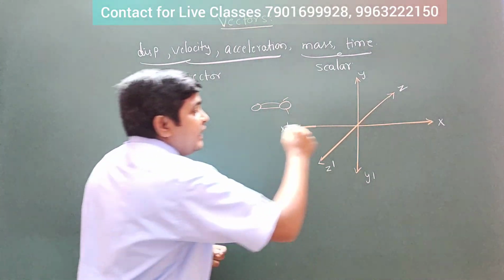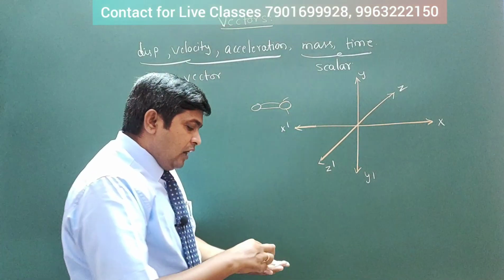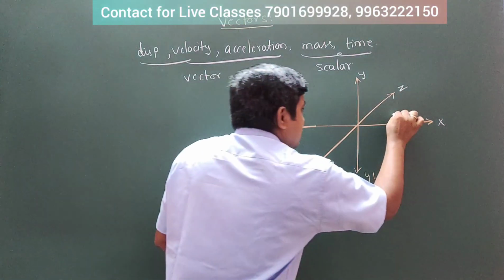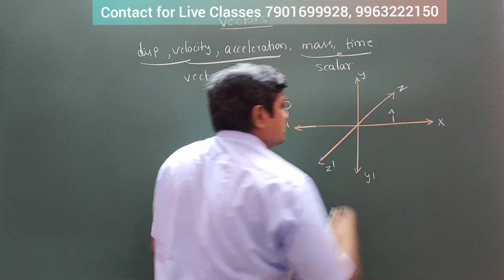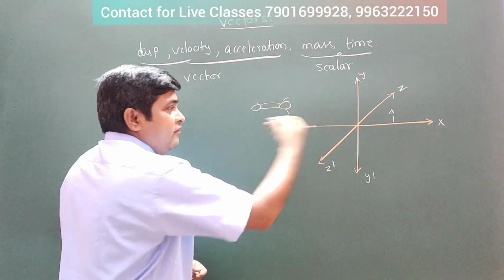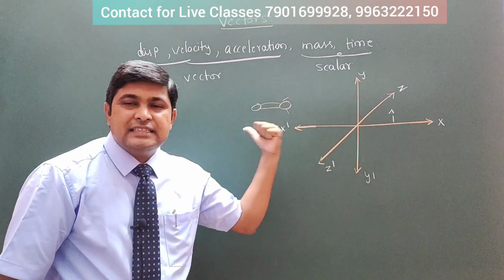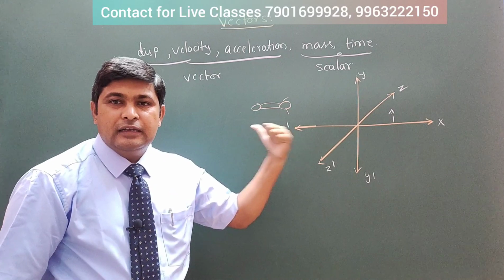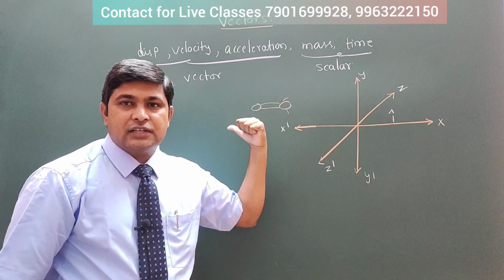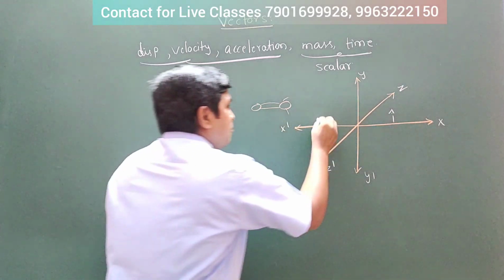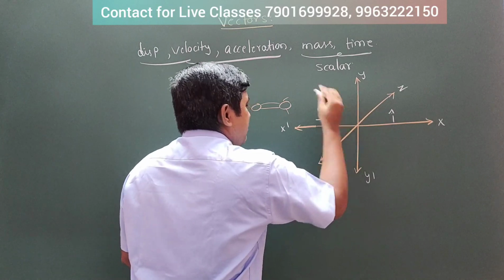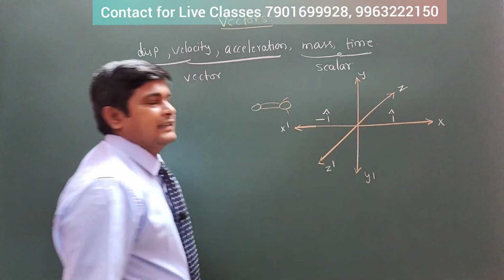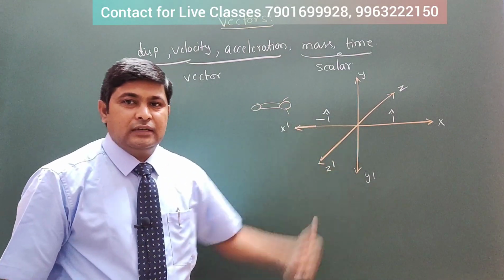If it is moving in the x direction, we are going to give that with i cap. If it is moving in a negative x, meaning opposite to the x direction, the ant moves. Now it is moving in this direction, then what will you give? Minus i cap, opposite to that i cap. Minus means opposite to that.